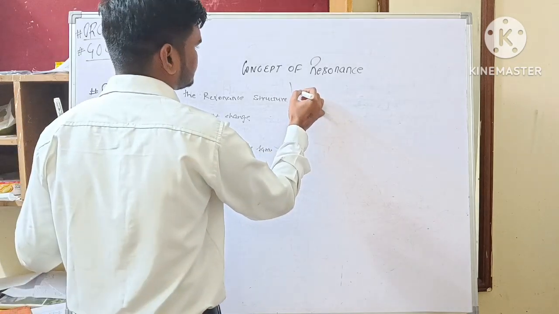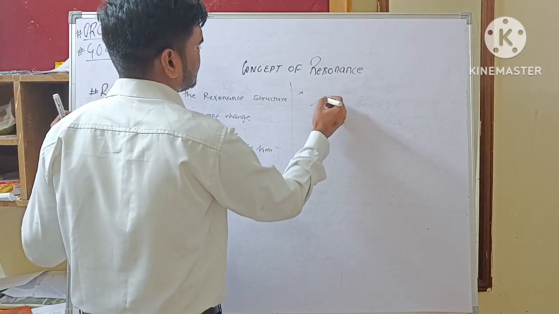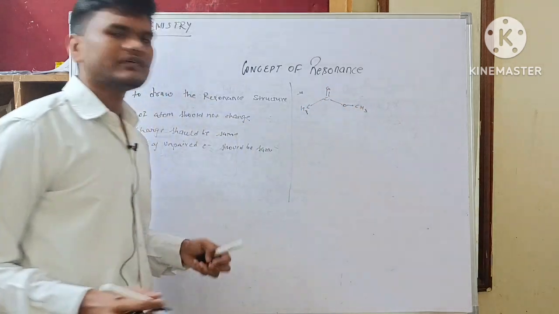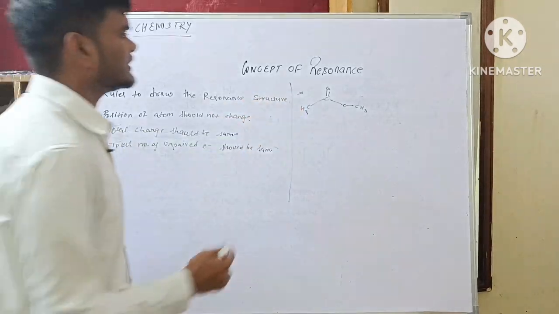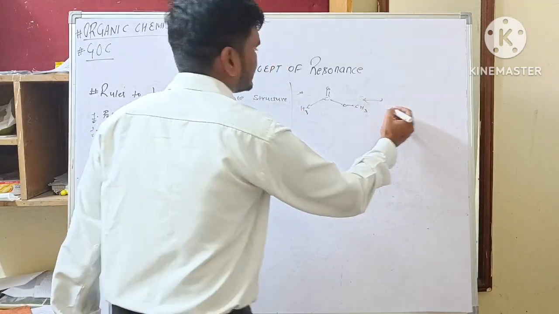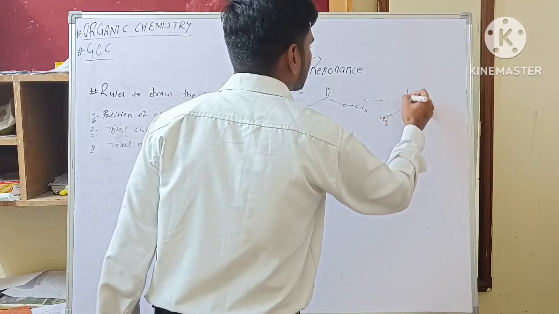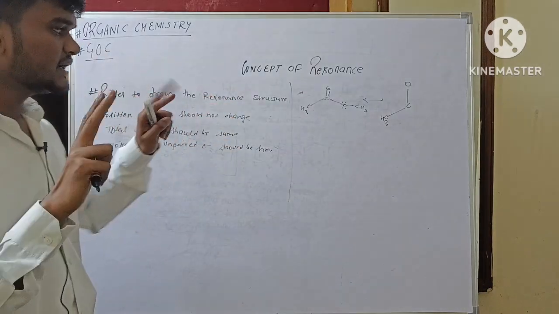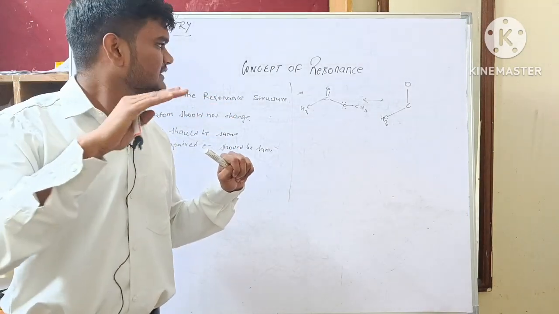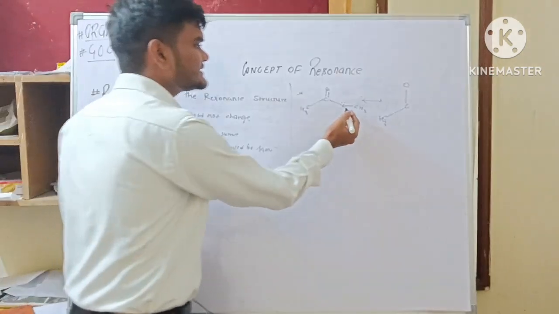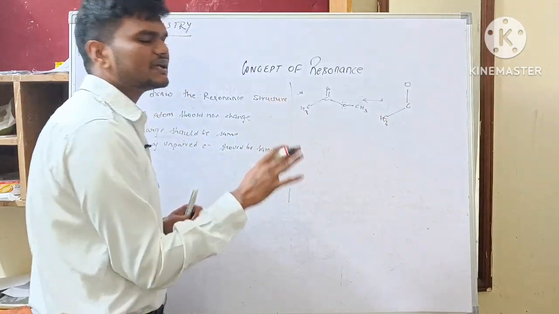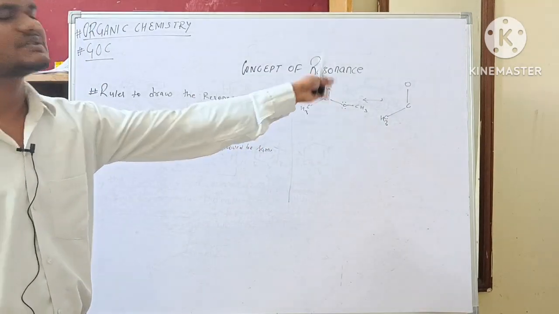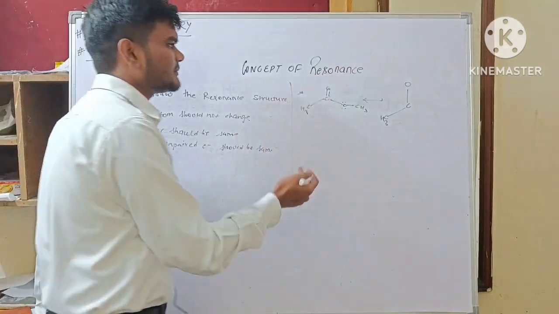See example. Suppose ester, this is an ester molecule. I want to draw another canonical form of this ester molecule, so it will be like this. In this concept of resonance, there are two more terms, delocalization and conjugation. We will see these terms later, but अभी के लिए हम देख लेते हैं कि इसका कैनोनिकल फॉर्म बनाते कैसे हैं, कि देखो डीलोकलाइजेशन के लिए कॉन्जुगेशन की जरूरत होती है. इस केस में there is a proper conjugation, सो ये डीलोकलाइजेशन से हम इसका अनदर कैनोनिकल फॉर्म बनाएंगे. हाउ?